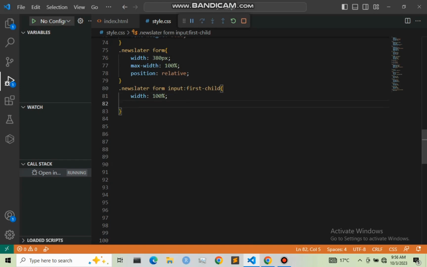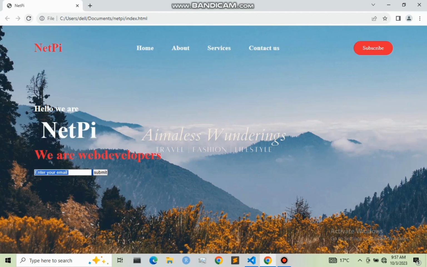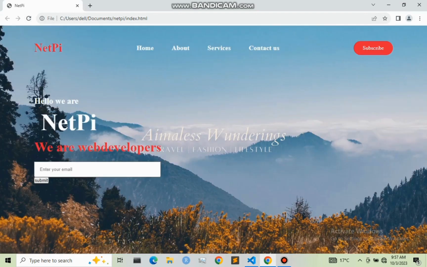And also I'm going to give it a padding: from the top I want it to be 14 pixel, then from our right I want it to be 130 pixel, then from bottom I want it to be 14 pixel, and from our left side I want it to be 15 pixel. So let me refresh this and see. After refreshing, as you can see, we have it right here.